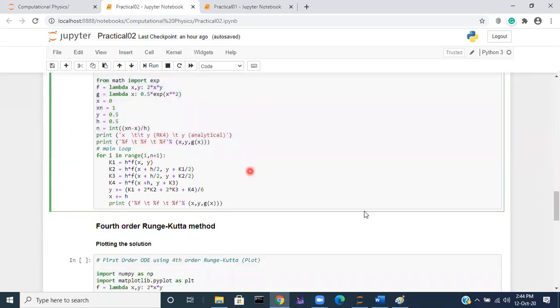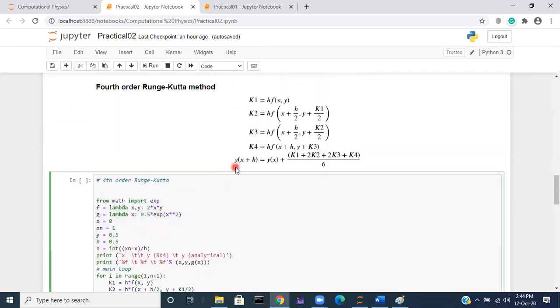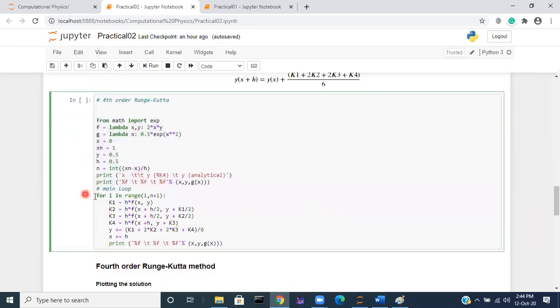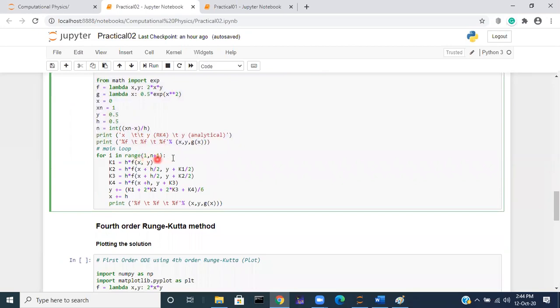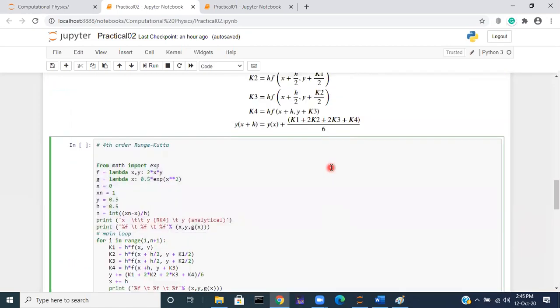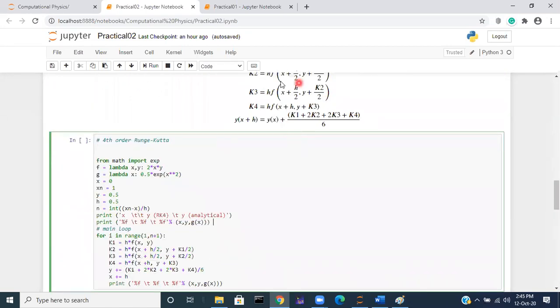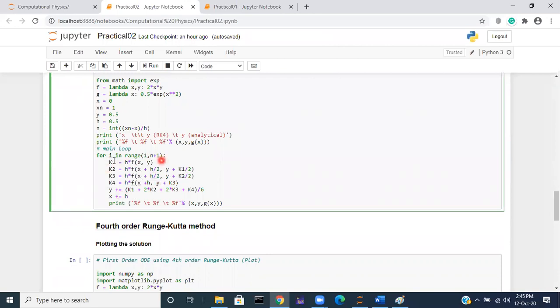Then for i in range, we calculate the k values and the y value. So for i in range 1 to n plus 1, k1 is given by h times f of x, y. K2 is given by h times f of x plus h by 2, y plus k1 by 2. Then the remaining formulas follow in the loop.